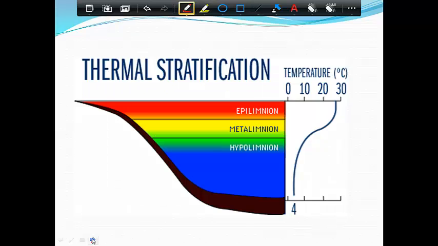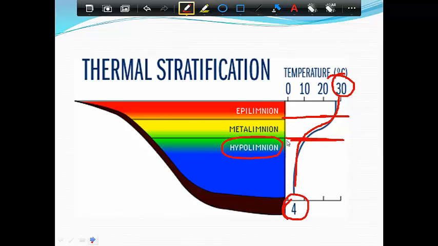Hypolimnion is down here at the bottom. Okay, see this hypolimnion, and that's where it's the coolest. Okay, the most dense, right, is at 4 degrees Celsius. And as we go up the layers, the temperature gets warmer. You see this upper layer is at about 30 degrees Celsius. Okay, that's the epilimnion. Right here in the thermocline, from here to here, you can see how much that temperature is changing. Right, it goes from about 10 degrees Celsius to about 30 degrees Celsius in the thermocline.